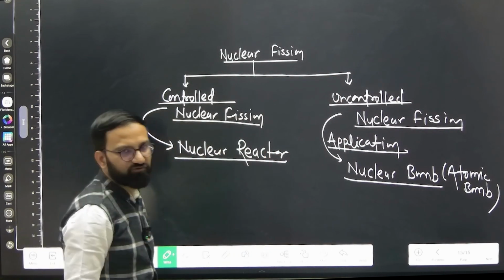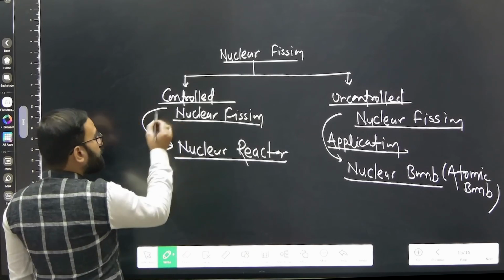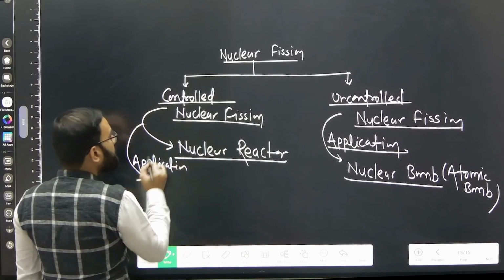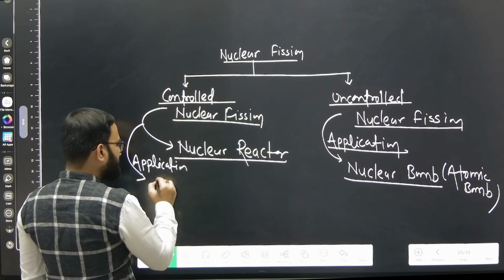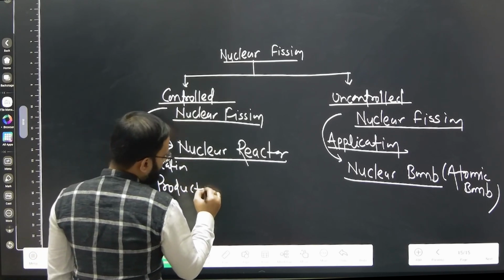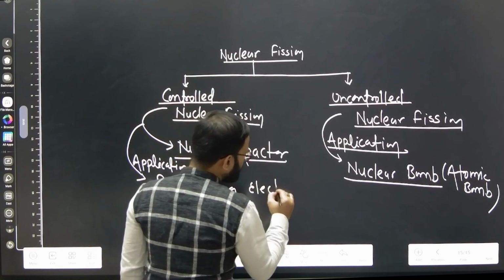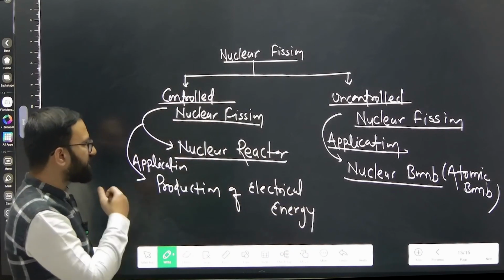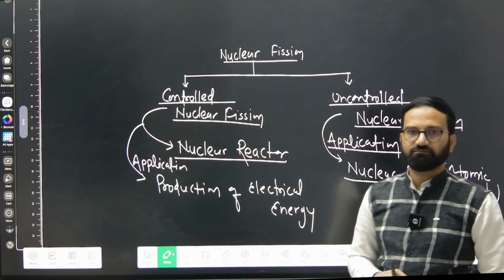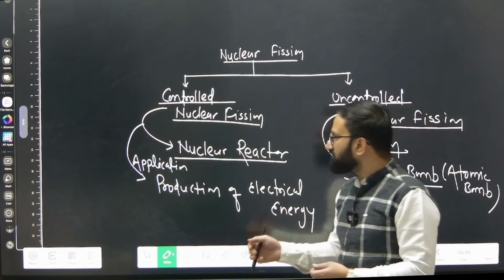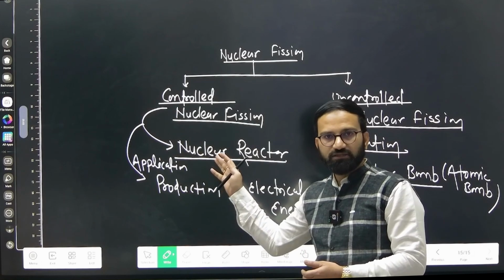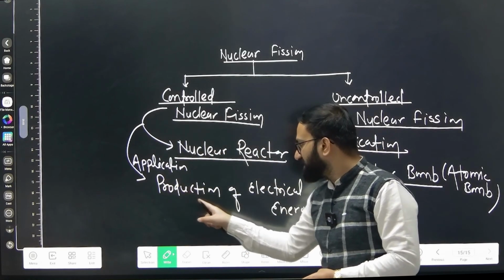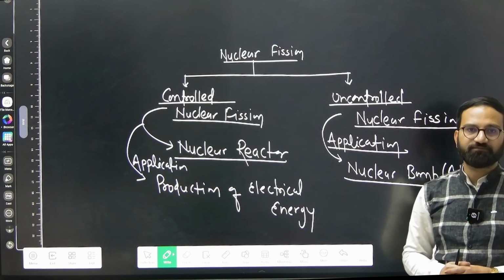So what is the application of controlled nuclear fission reaction? Production of electrical energy at commercial level, and we are doing that right now. Whatever electrical energy we are producing inside the nuclear power plant, we are utilizing the nuclear reactor for controlling the nuclear fission reaction, and with the help of that we are producing electrical energy.